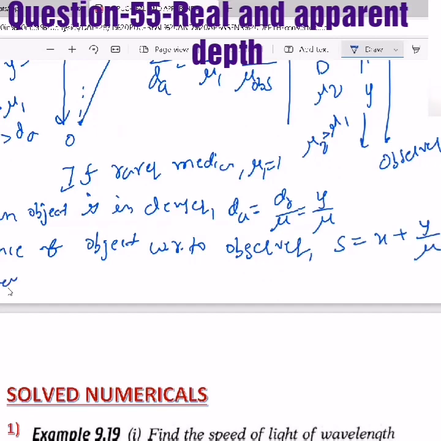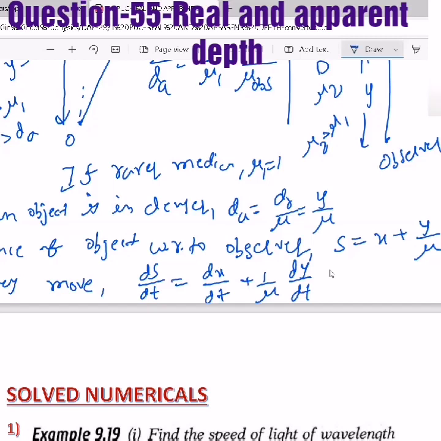Now if they move towards each other, then the speed relation you can take as ds by dt equal to dx by dt plus 1 by mu dy by dt, where s is the appearing velocity of the object with respect to the observer.